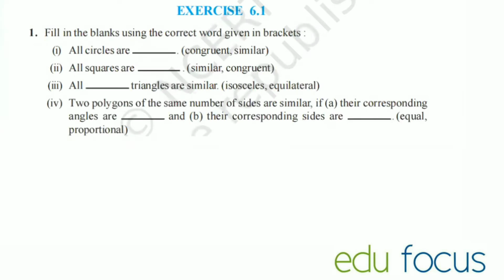Exercise 6.1. Fill in the blanks using the correct word given in the bracket. All circles are congruent or similar. See here.